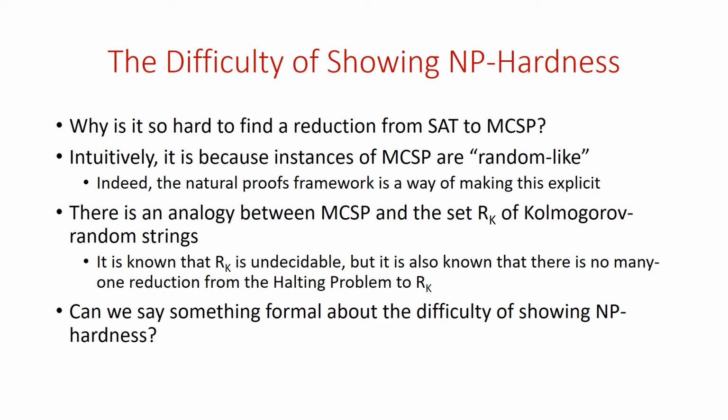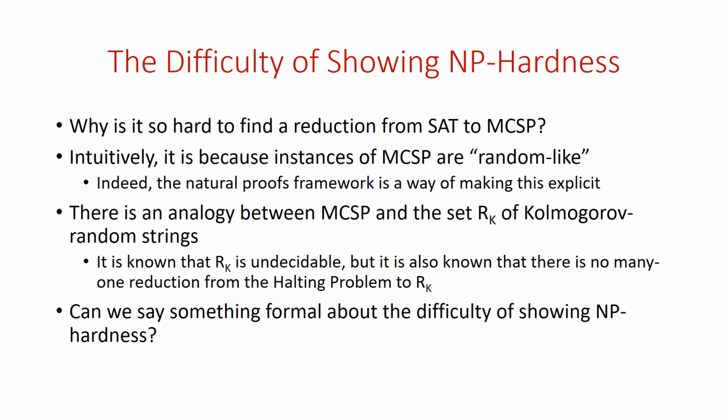So why this special difficulty of showing NP-hardness for MCSP? Why is it so hard to find a reduction from satisfiability to MCSP? Intuitively, it's because the instances of MCSP, especially the no instances, behave in a sort of random fashion. And in order to construct a reduction from SAT to MCSP, you need to encode SAT into MCSP. And it's quite hard to encode a given set into something that looks random. That's very, very high-level intuition.